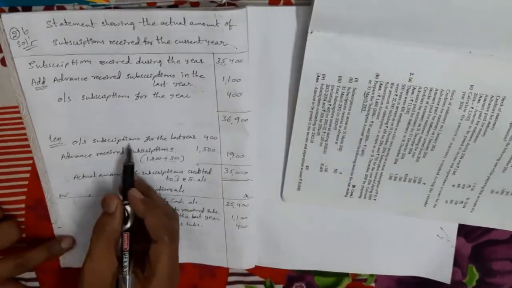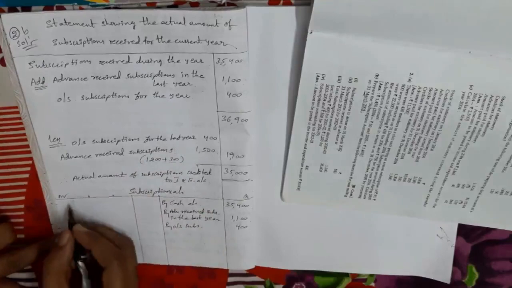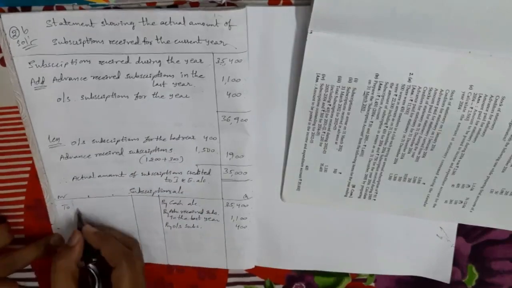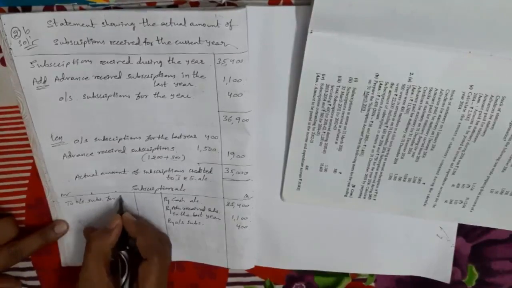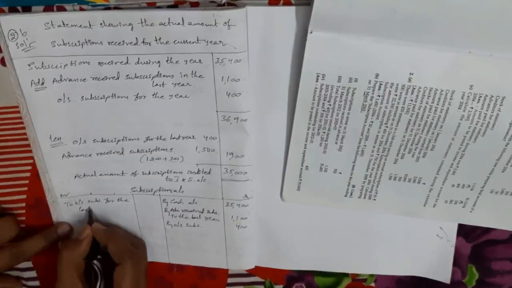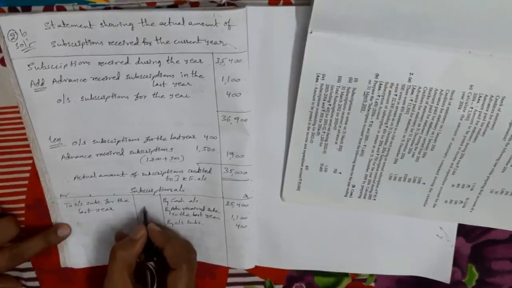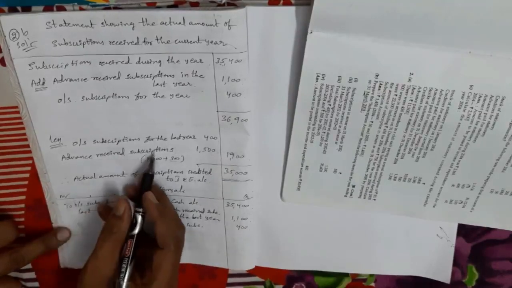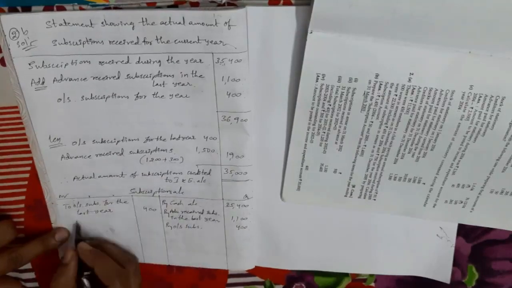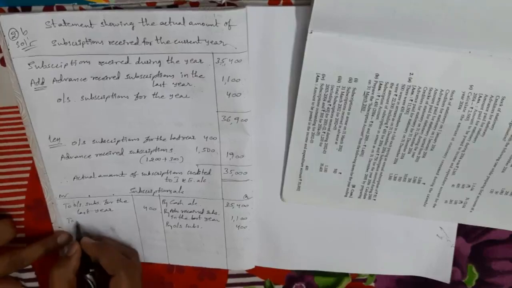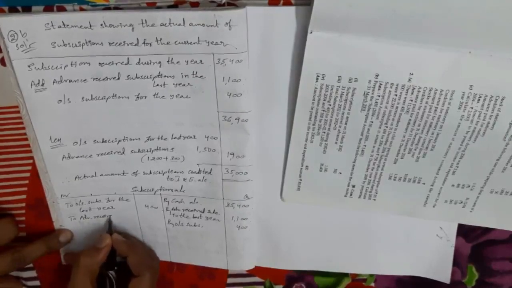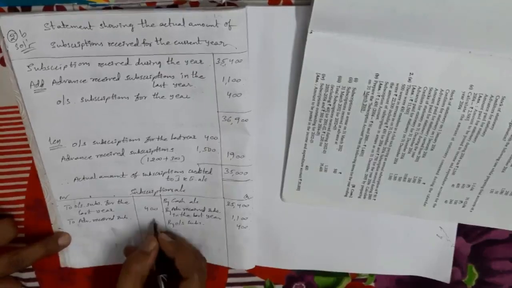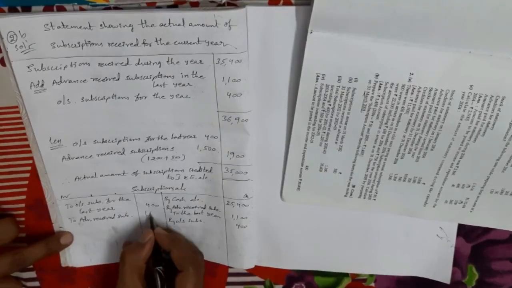Next, outstanding subscriptions for the last year were subtracted, so debit side: outstanding subscriptions for the last year 400, and advance received subscriptions also debit side, 1500.